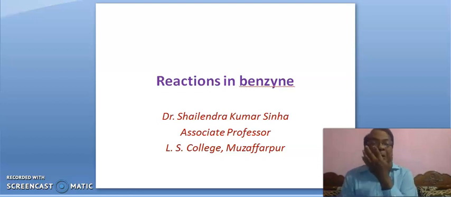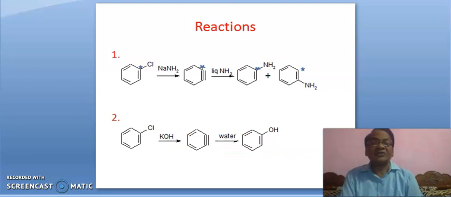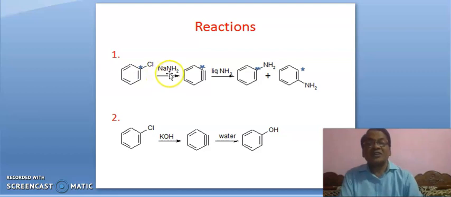Here, we will see different reactions of mechanism. So many examples are here. Already it is chlorobenzene and it is treated with sodamide.